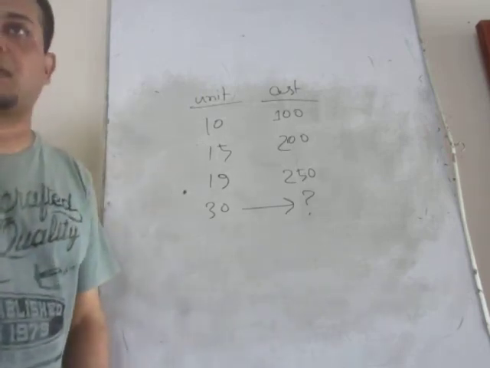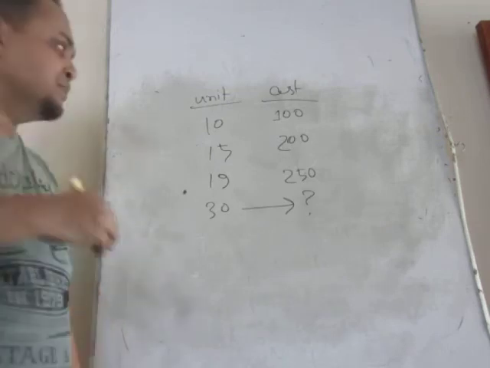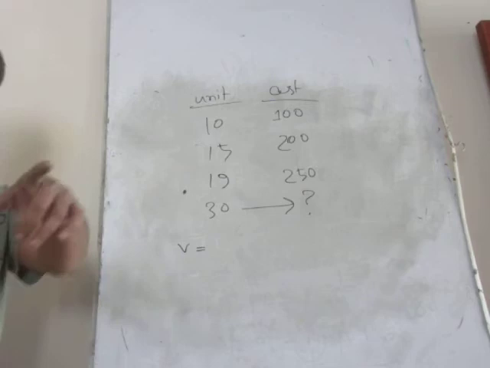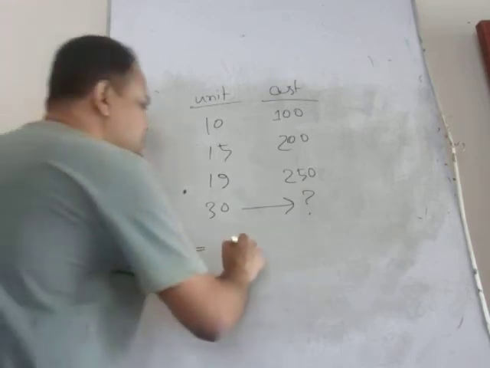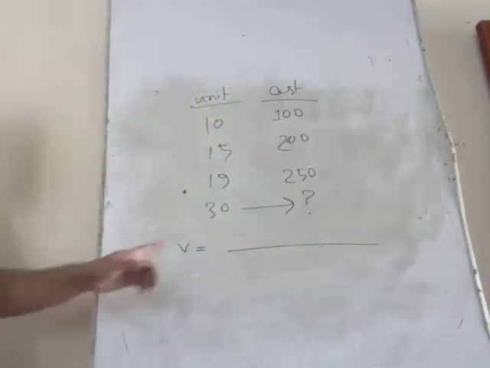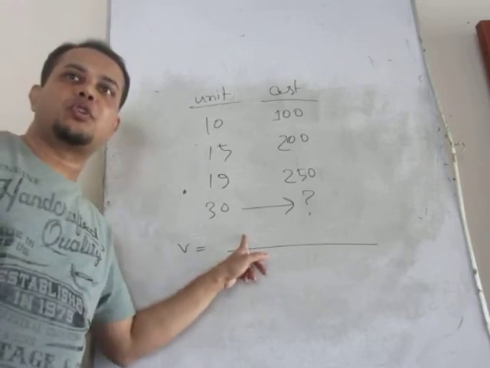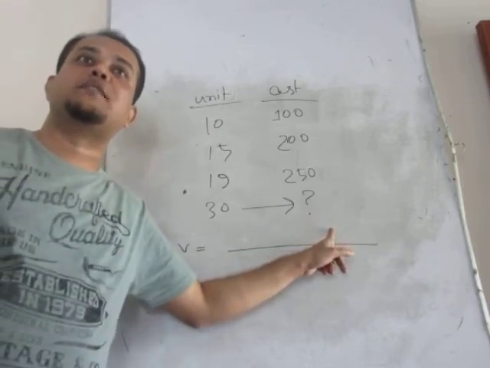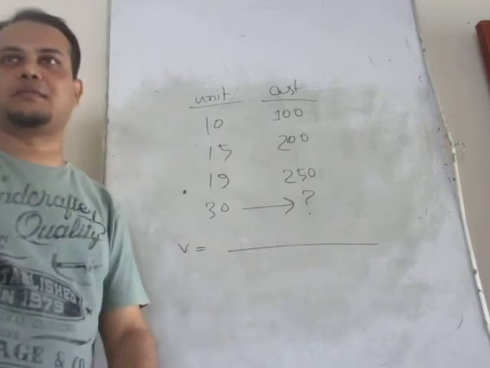According to the high-low method, variable cost per unit equals cost of high activity minus cost of low activity, divided by high activity minus low activity. That's why the name is high-low method.